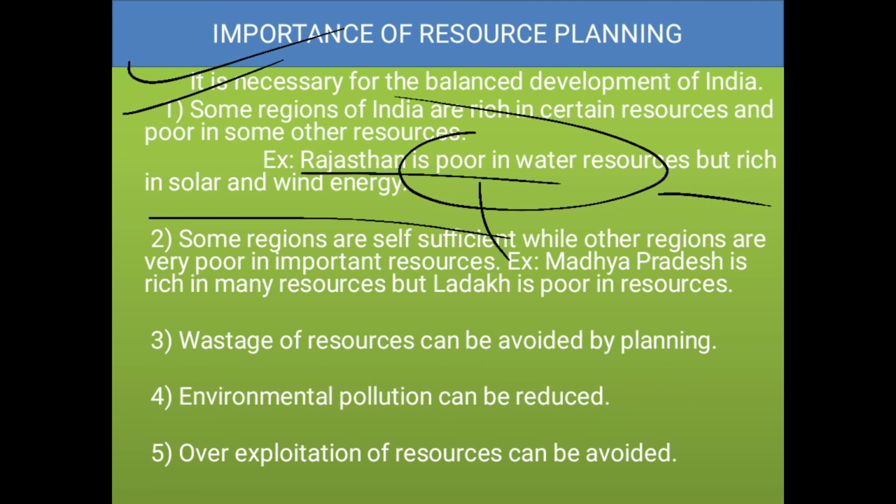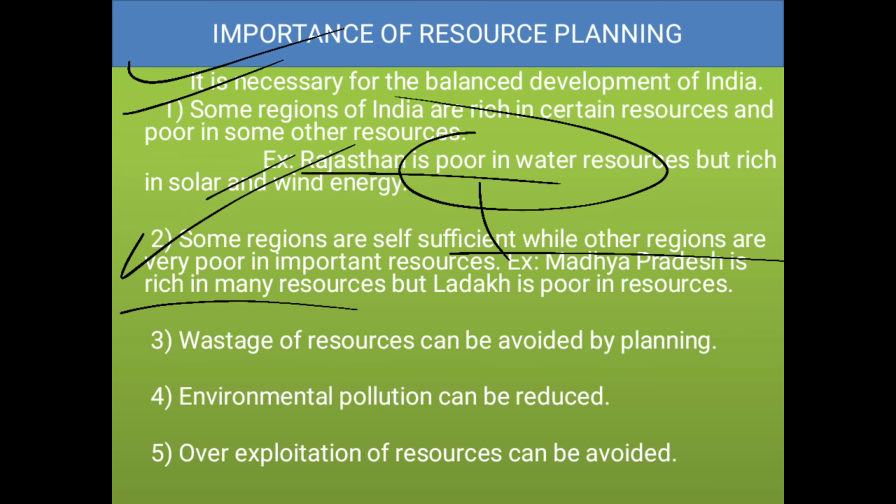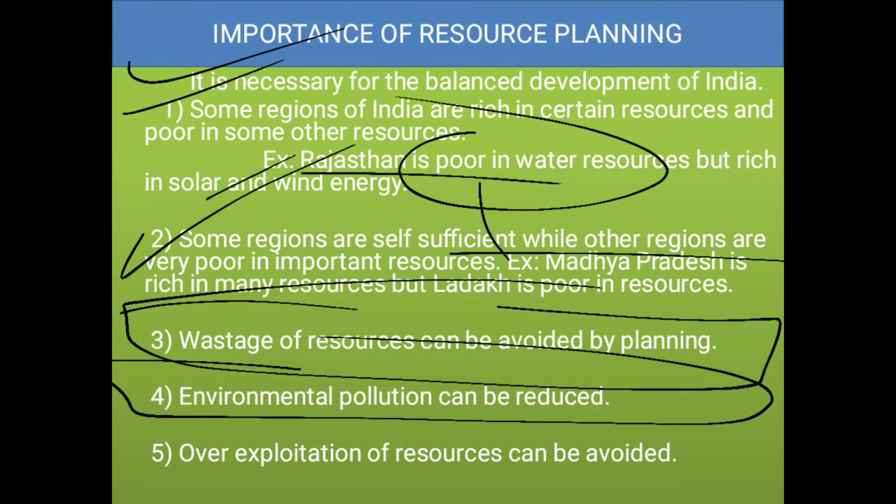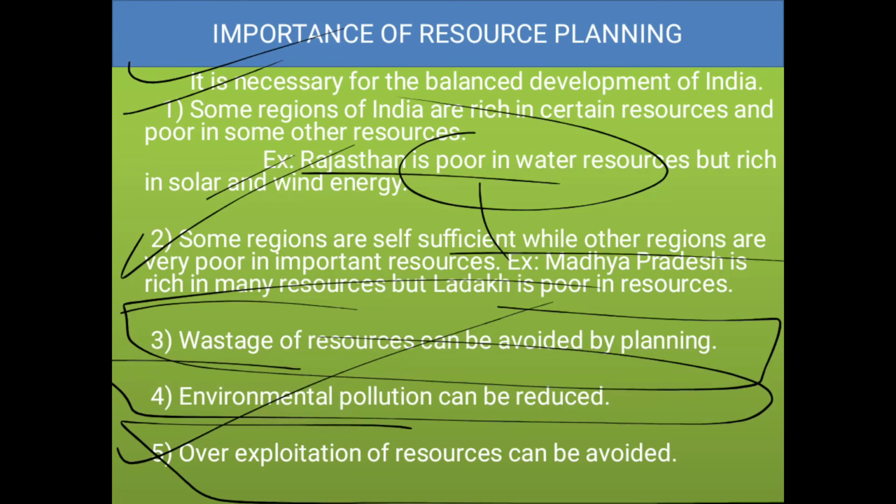The eastern states like Arunachal and Mizoram are rich in water resources, but lack solar and wind energy. Some regions are self-sufficient while others are very poor in important resources. For example, Madhya Pradesh is rich in many resources, but Ladakh is poor in resources. Wastage of resources can be avoided by planning. Environmental pollution can be reduced and overexploitation can be avoided.